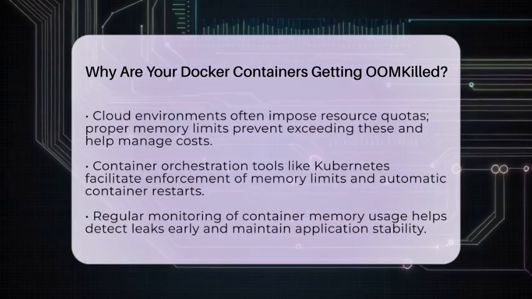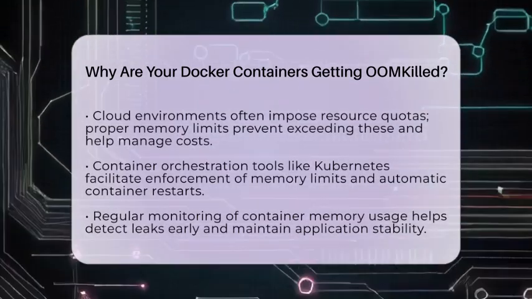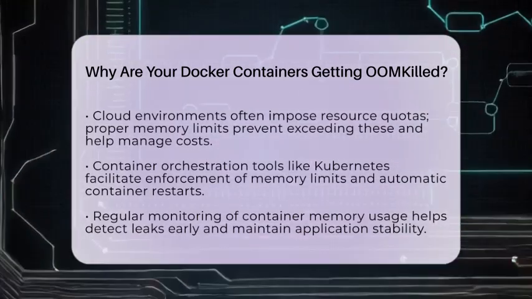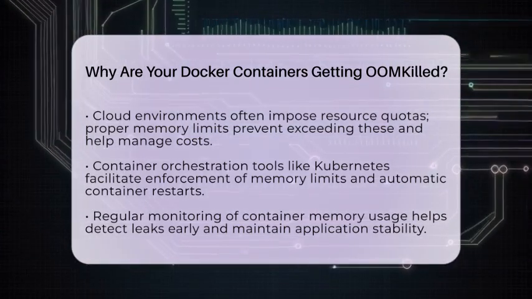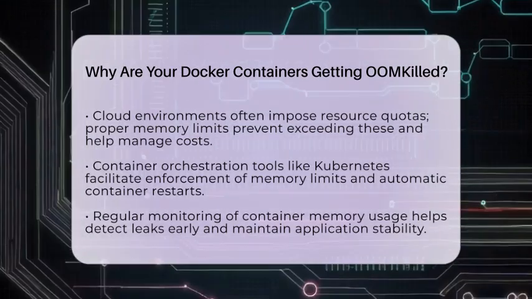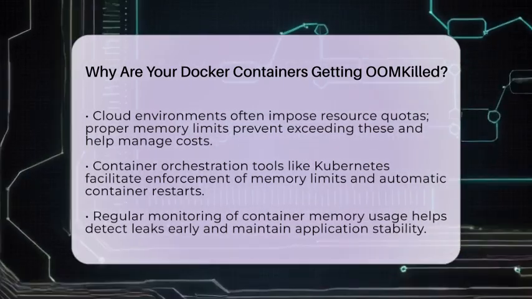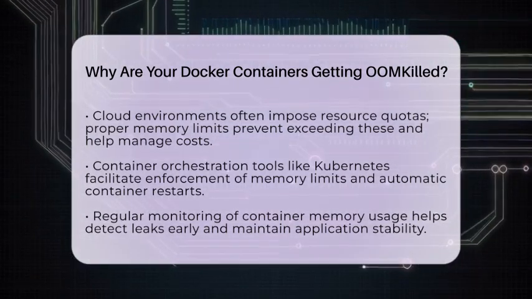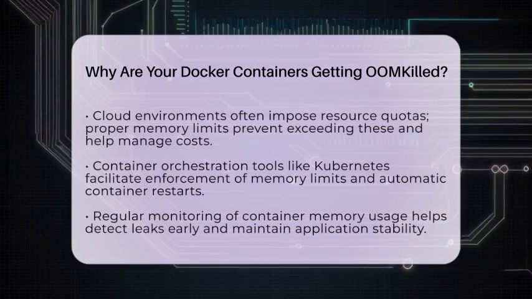Sometimes, the host system itself is under pressure. If the host runs out of memory because too many containers are running or because of kernel bugs, the kernel might kill containers to free up resources. Adjusting kernel parameters or adding swap space can help manage this better. Swap acts as an overflow area for memory. If swap is not configured or is too small, the kernel has fewer options to free memory, increasing the chance of a container being killed.